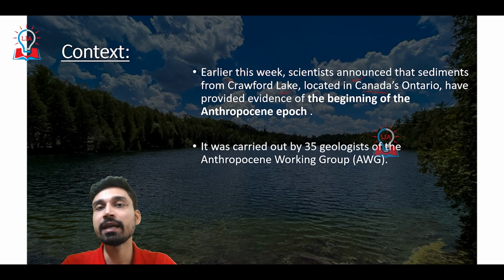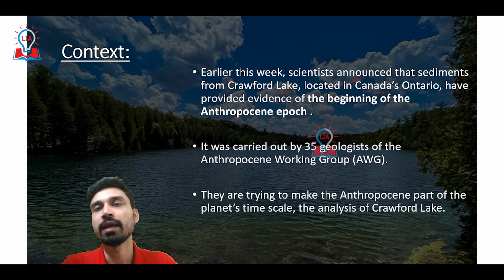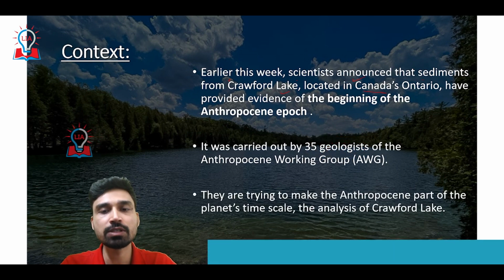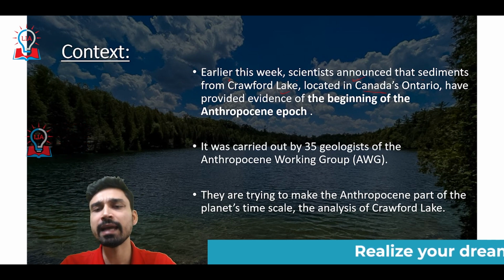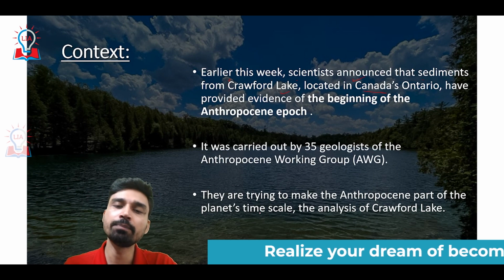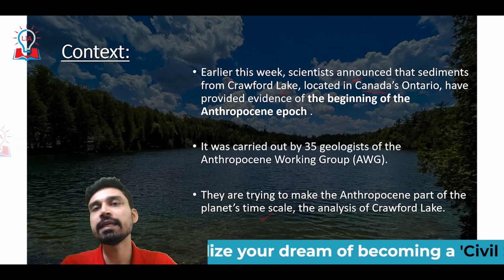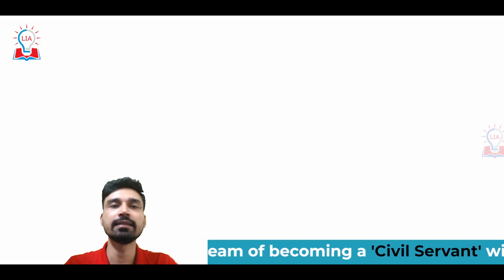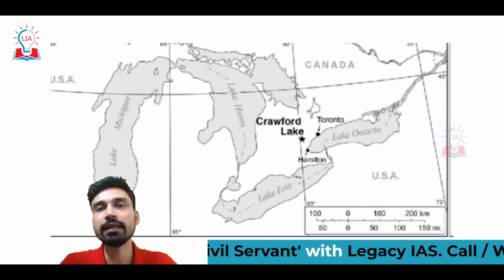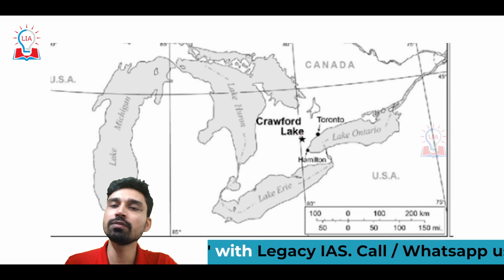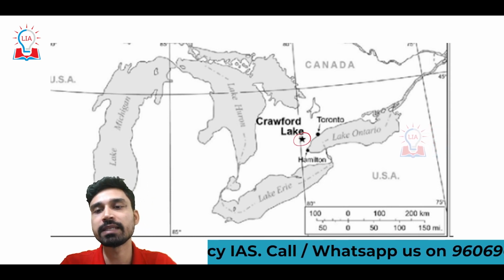This research was carried out by a team of 35 scientists who belong to a group called the Anthropocene Working Group. The main aim of this working group is to make the Anthropocene part of the planet's time scale, with the help of the analysis in the Crawford Lake region. Before understanding this topic in more detail, let us understand the location of this lake where the research has been carried out.